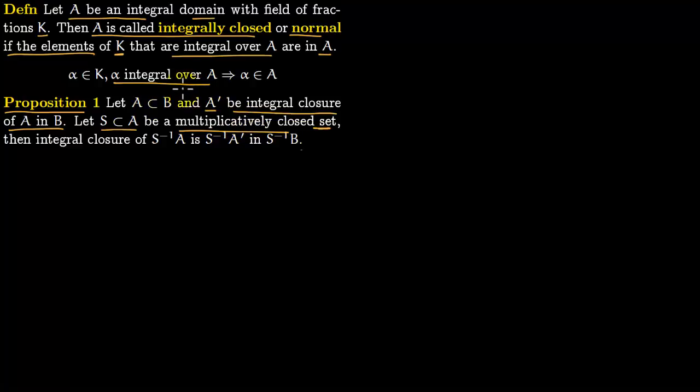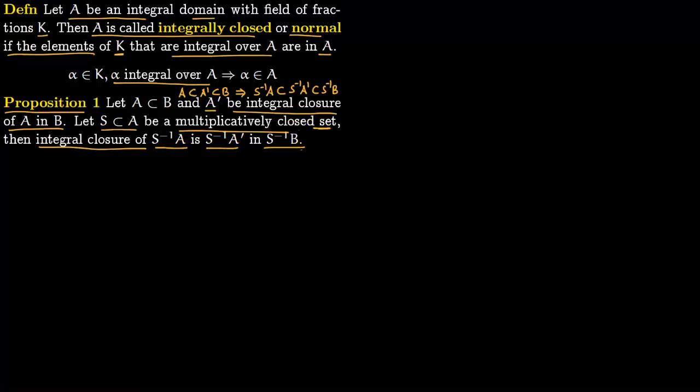So we are saying, A is contained within its integral closure, which is contained within B. This is what we are starting with. So if you do localization, then you get this localized ring S inverse of A. This lies within S inverse of A prime, which is its integral closure, which lies within S inverse of B. So if A prime is the integral closure of A, then S inverse of A prime is the integral closure of S inverse of A. So the integral closure of S inverse of A is S inverse of A prime in S inverse of B.